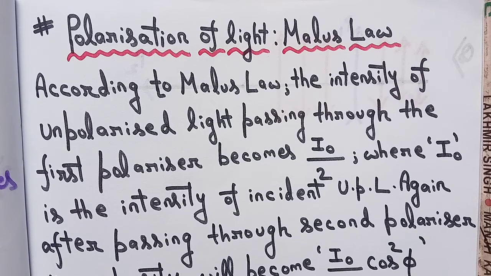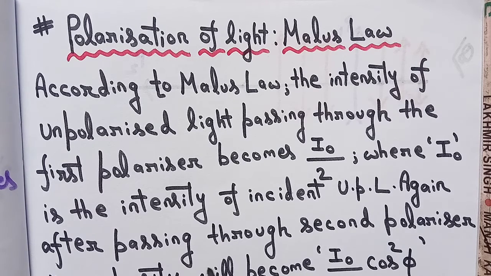Hello students. Today we are going to discuss one of the important laws of polarization of light, known as Malus law. You already know that in unpolarized light the vibrations of the electric field vector are distributed in all directions, but in plane polarized light these vibrations are restricted to only one direction. So today we are going to learn what Malus law is.